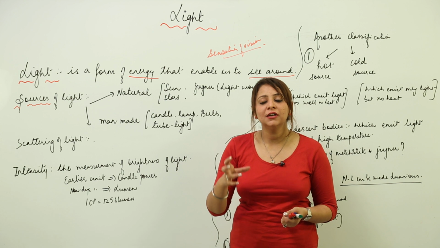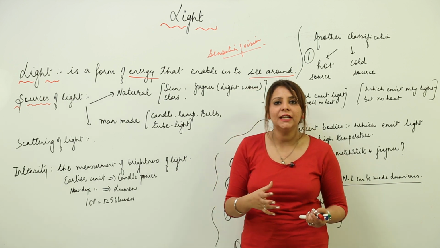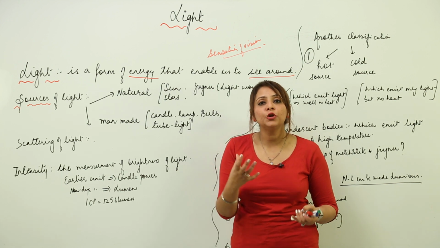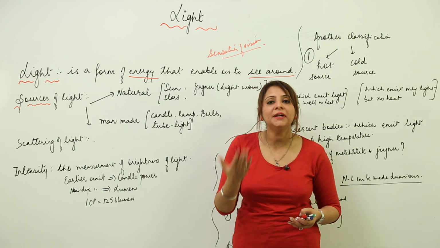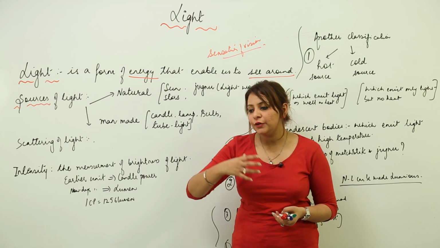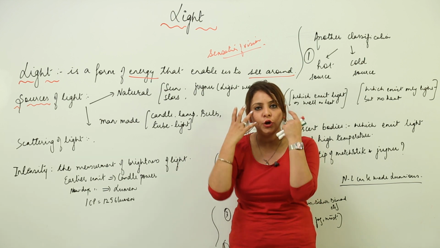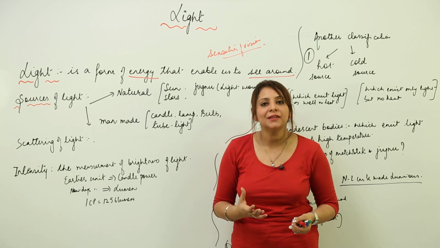So we need a source to see anything, because the light will fall on the objects, they will reflect back, and that reflected light falls in our eyes and makes the thing visible.